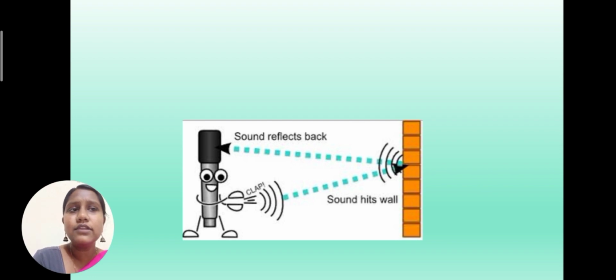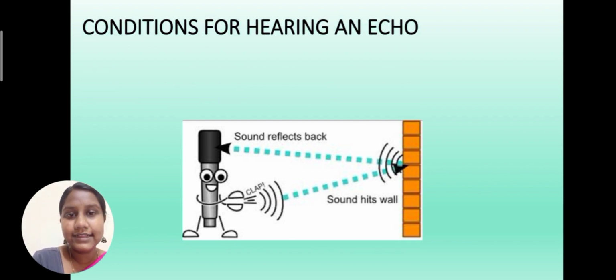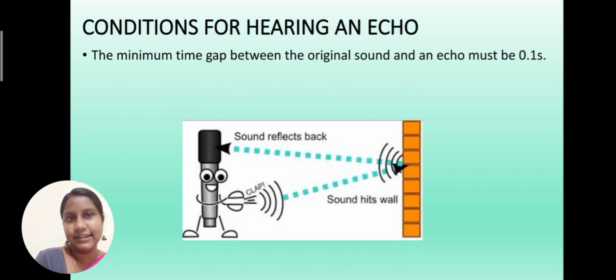There are two conditions for an echo to occur. The first condition is that the minimum time gap between the original and the echo must be 0.1 second. Why? Because the persistence of the human ear is 0.1 second.